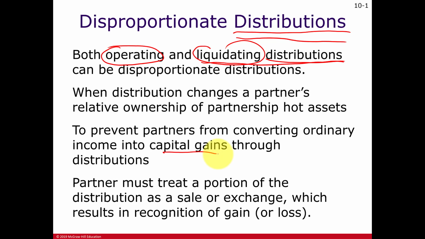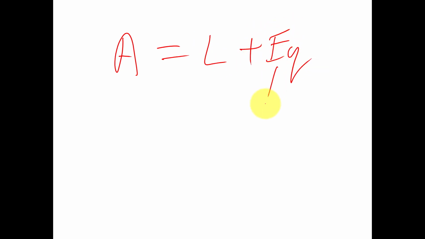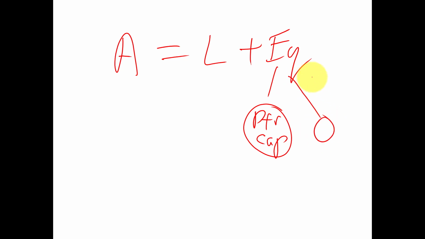Let me illustrate here. Let's go to a white screen here. So let's say, again, we're looking at all of the assets of a business equal to the liabilities plus the equity. And we're looking at a partner's capital account as the equity. And we have one of these partner capital accounts for each partner in the partnership. And let's say that we're going to cash out a partner. This partner here is going to receive a distribution from the partnership to terminate that partner, and just the remaining partners here will continue the business.